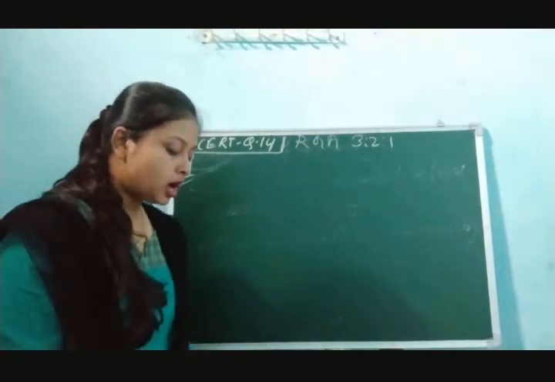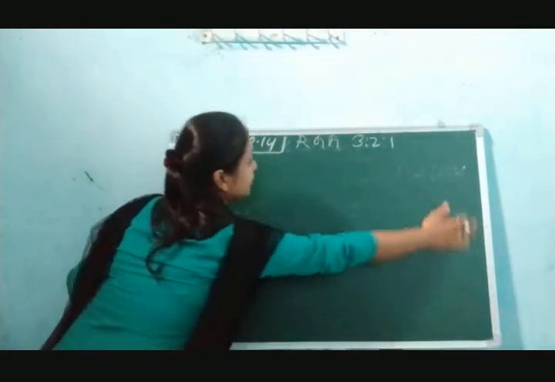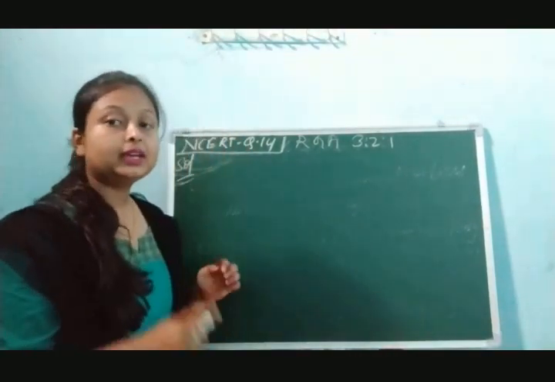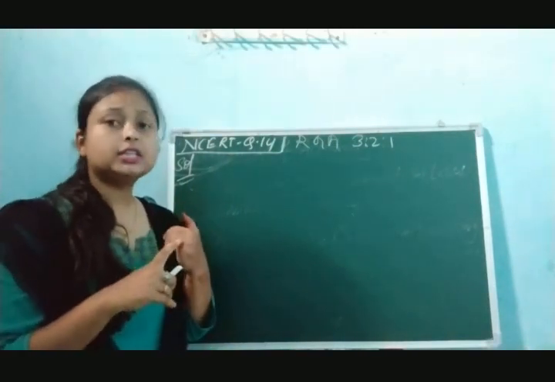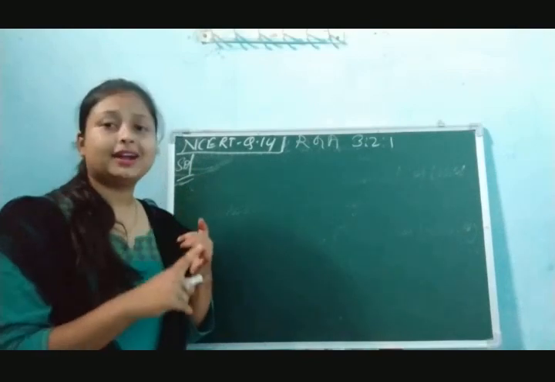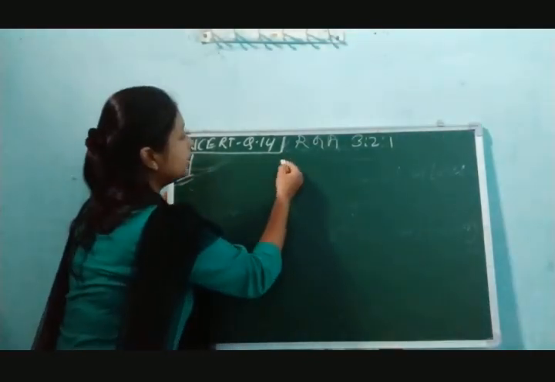Okay, so now we are going to make one account. As I already told you, in dissolution we have to make four main accounts. The first one is realization account, then partners' capital account, loan account and bank account. So we will go with the realization account first.